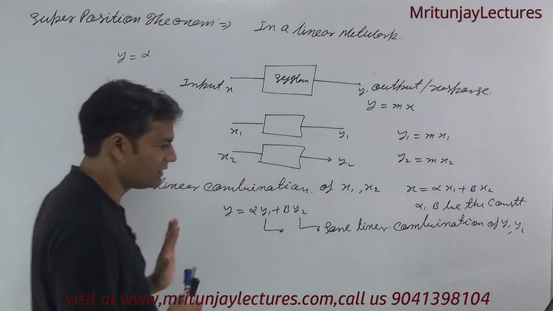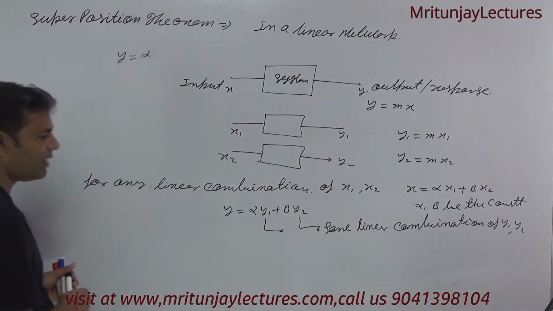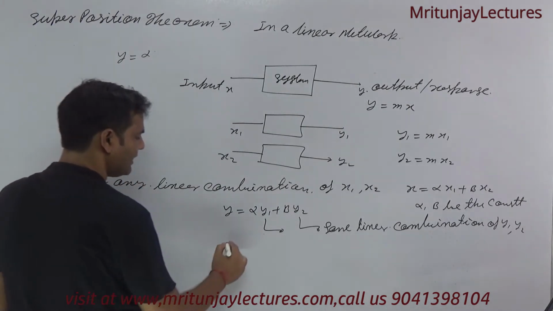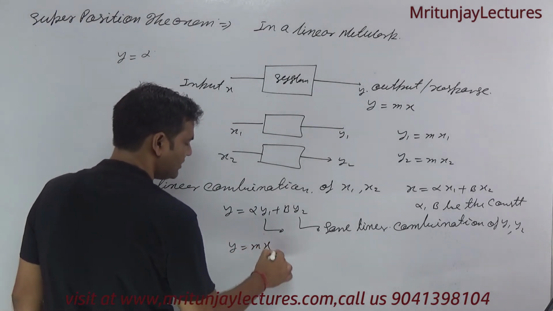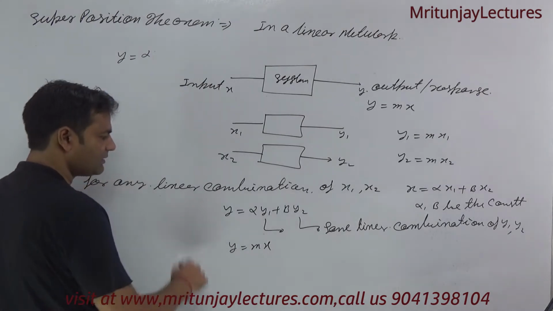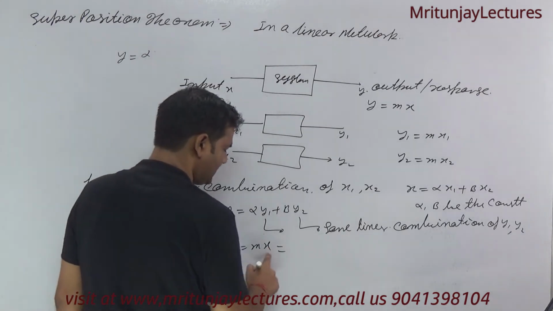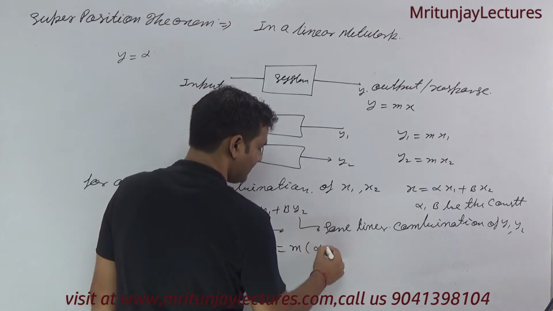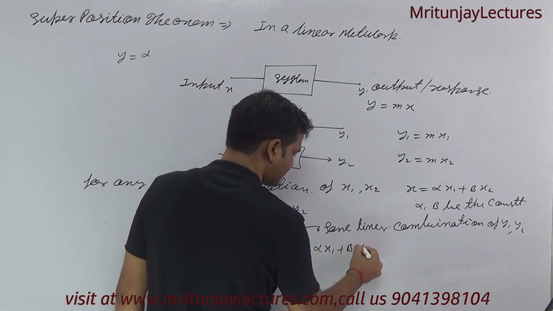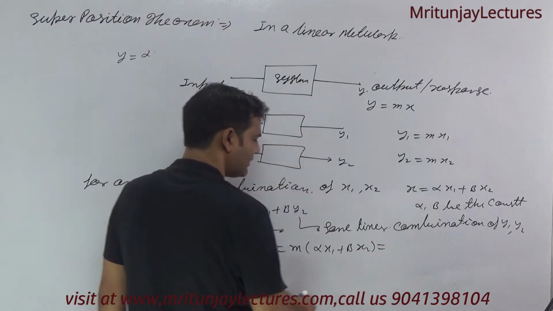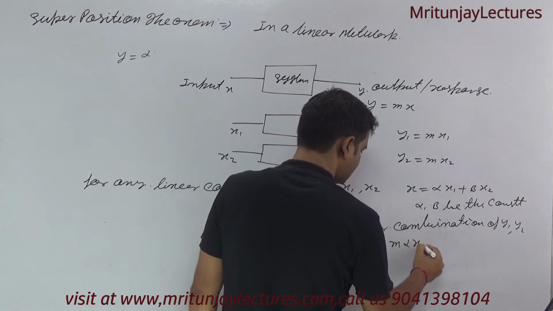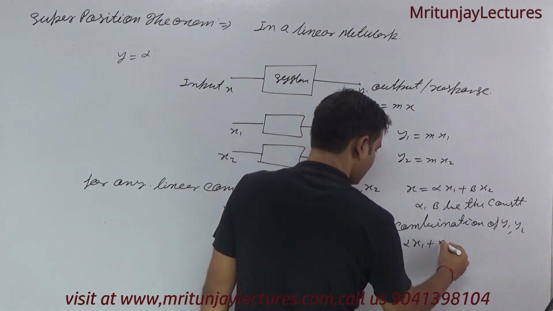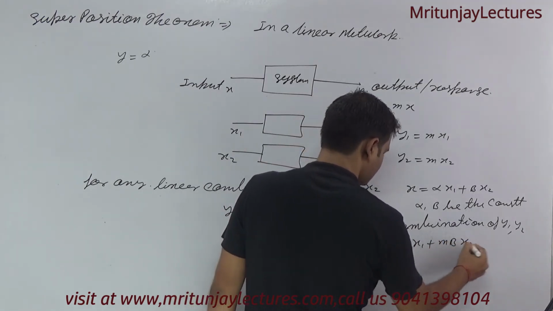What is the meaning of this? Clear or not? How can we simplify? I know that y equals mx. If you simplify, m into x, where x is alpha x1 plus beta x2, is written as m alpha into x1 plus m beta into x2.